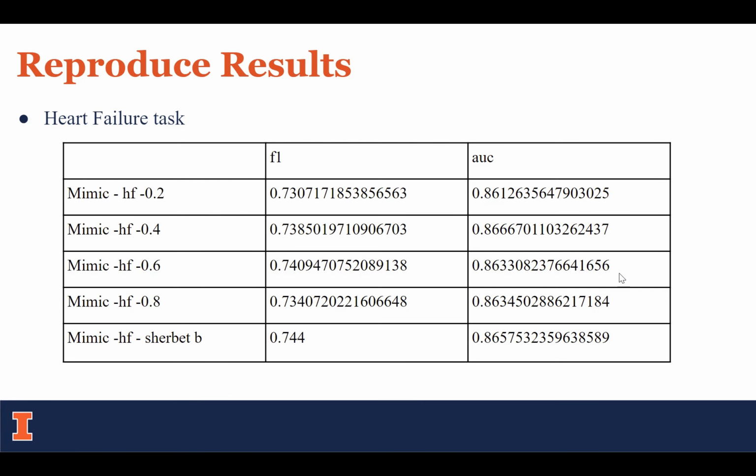Here are some of our results. First is the heart failure task. We only have this task on the MIMIC-III dataset, and we can see that as the dropout increases towards 0.8, which is also the value given in the paper, the results basically show an increasing tendency. When we remove the hyperbolic embedding part, the result in this task is even higher. This may be because we did not pre-train for enough epochs.